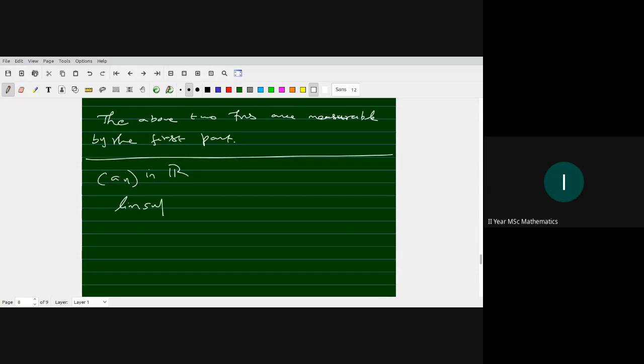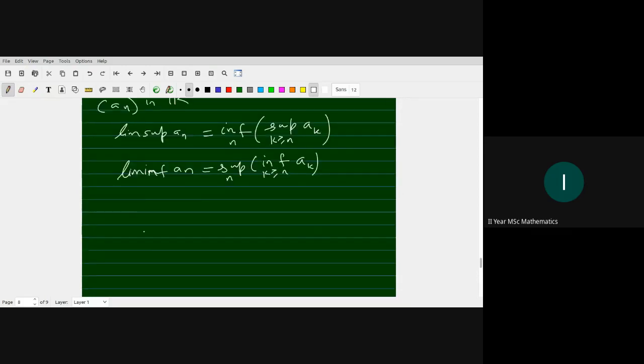Limit supremum of a_n is the infimum over all n of the supremum over k greater than or equal to n of a_k. Limit infimum of a_n is the supremum over n of the infimum over k greater than or equal to n of a_k. So it is clear from this definition that limit infimum a_n is less than or equal to limit supremum a_n.